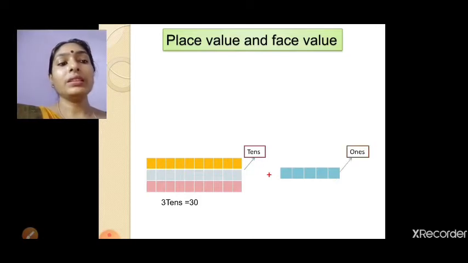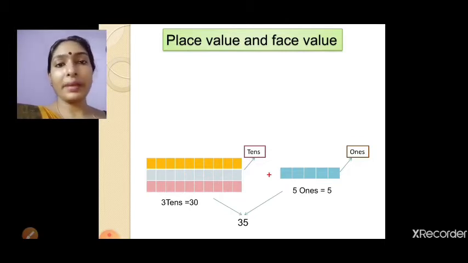With that, see, these are ones. How many ones are there? 5 ones are there. So 5 ones means 5. If you count how many blocks there are, 5. So in total, when we add 30 plus 5, you will get 35.